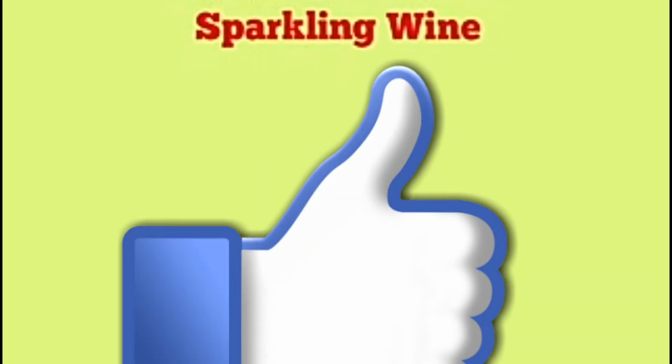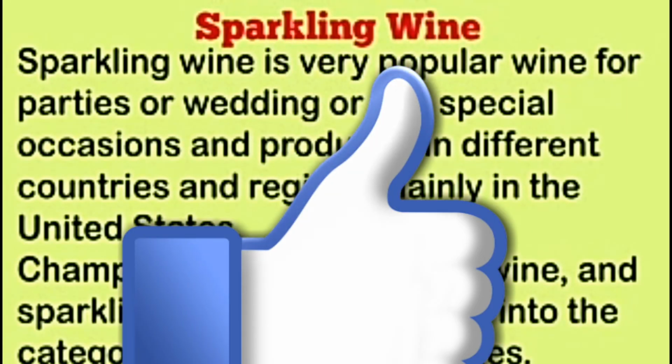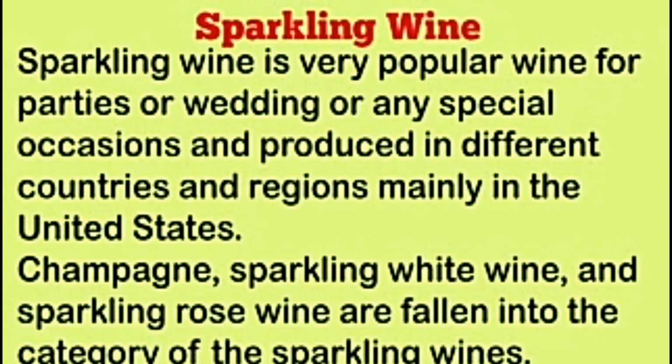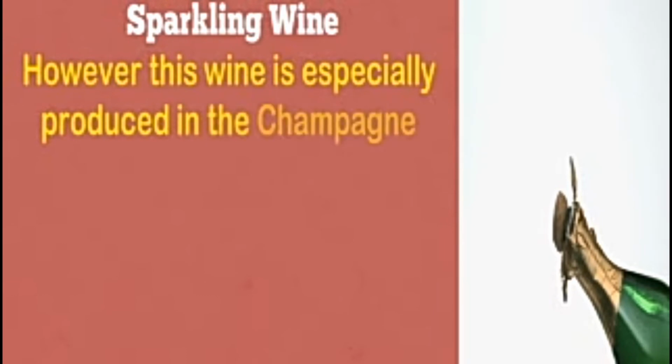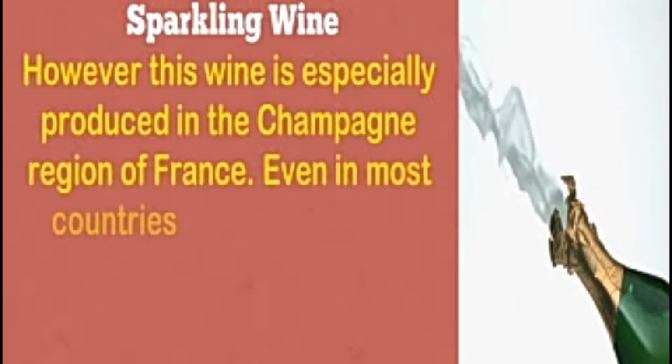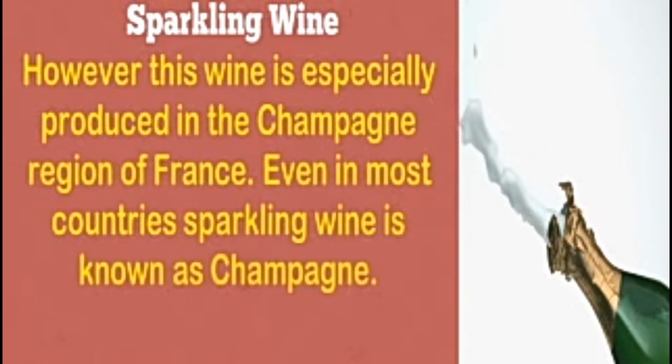Sparkling wine. Now let's discuss what is sparkling wine. Sparkling wine is a very popular wine for parties or weddings or any special occasions and is produced in different countries and regions, mainly in the United States. Champagne, sparkling white wine, and sparkling rose wine fall into the category of sparkling wine. However, this wine is especially produced in the Champagne region of France. Even in most countries, sparkling wine is known as champagne.